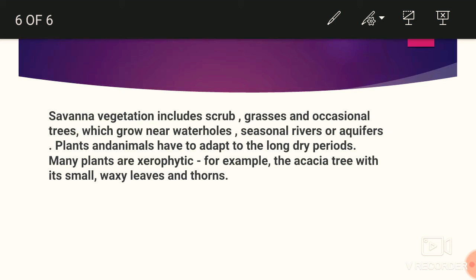Yes, we will start from here. Savanna vegetation includes scrub, grasses and occasional trees. It means an area where you will find scrub and grasses and very few trees.